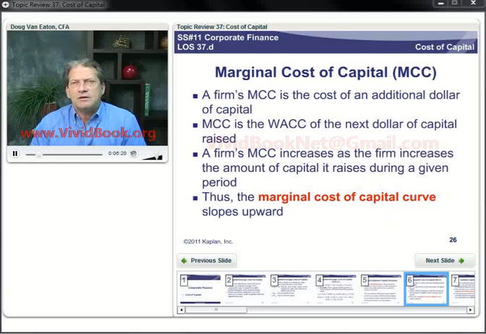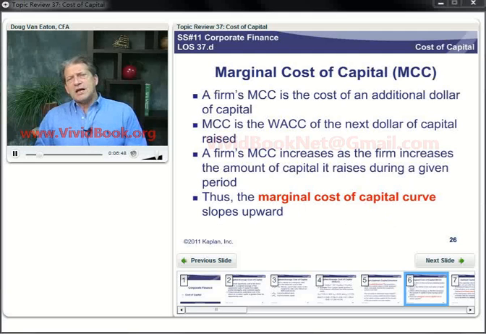Now the marginal cost of capital is simply the weighted average cost of capital for an additional dollar. Whenever we talk about marginal, we're talking about one additional dollar or one additional unit. So a firm's marginal cost of capital increases as the firm increases the amount of capital it raises during a given period.